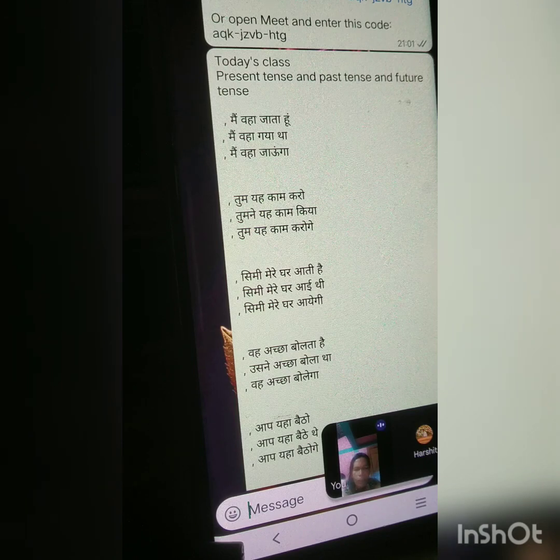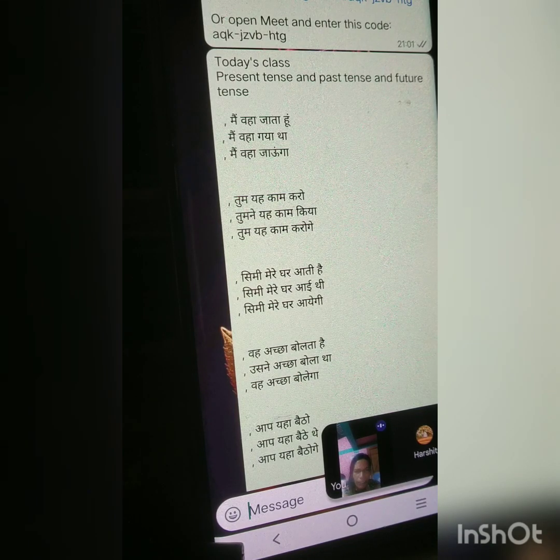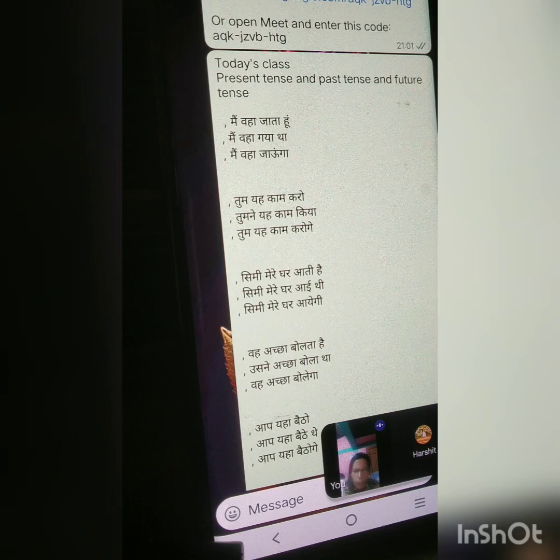If the main verb is in present form, we are making it a present sentence, present tense. That means translating in present tense. If it is in past form, we are translating it in past tense. And if it is in future form, we are making it in future tense. See, मैं वहाँ जाता हूँ. Here we should write I go there. Okay, we have written already.